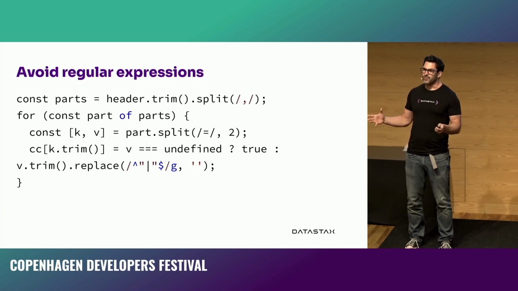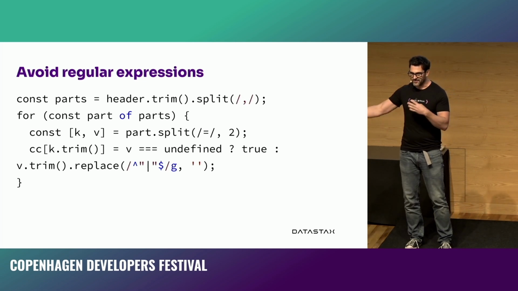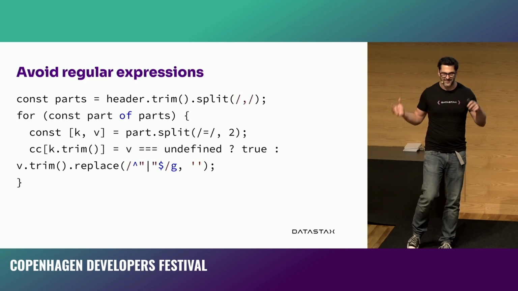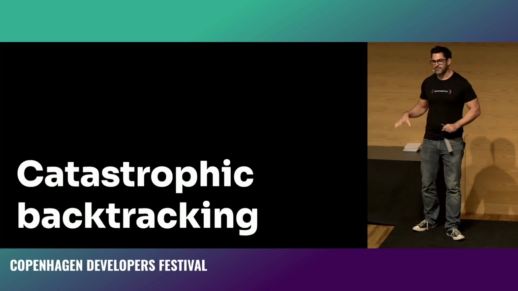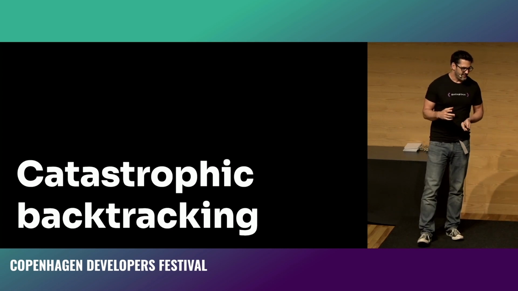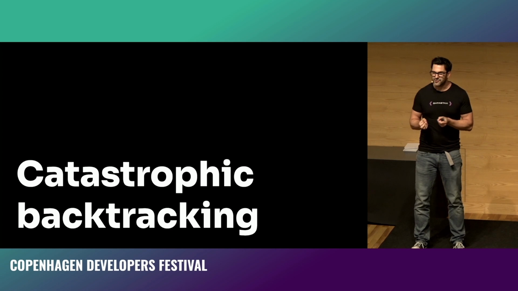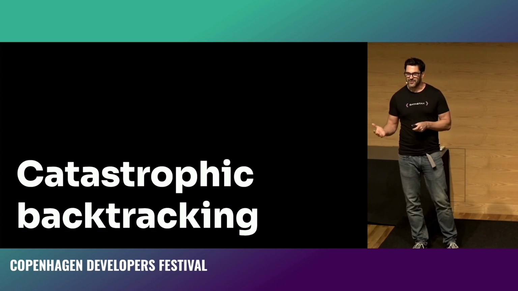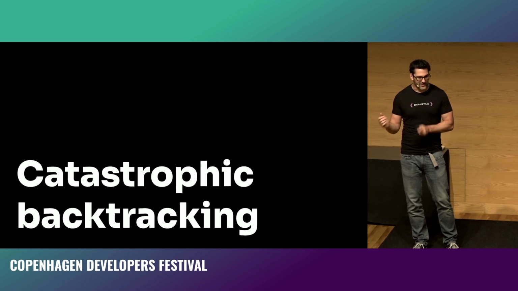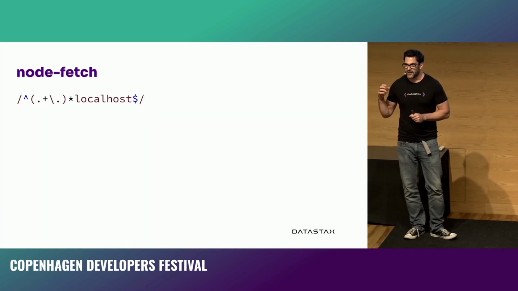It's just magic when people go and find those things and fix your dependencies, and it's less magical that you just get an update to say, hey, you need to update this, and update this, and update this over and over again. Thanks, Dependabot. So catastrophic backtracking is much more fun to play around with because it requires a lot less input to trigger. It just requires, again, a pattern in your regex that's going to cause you issues. And so the first example I have of this was in Node Fetch.